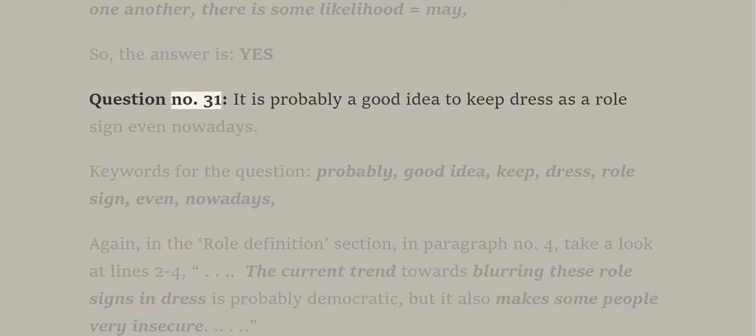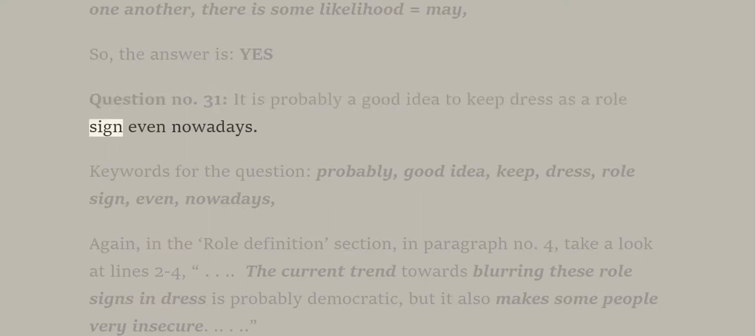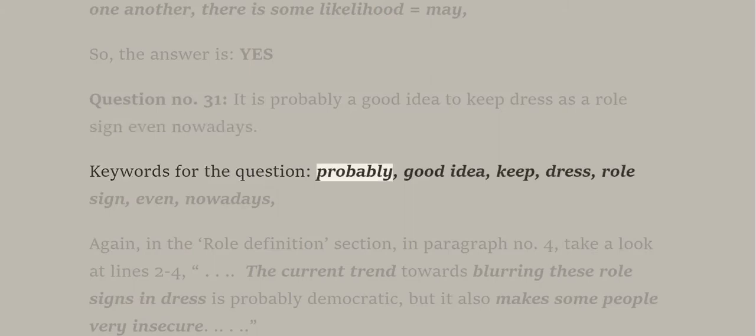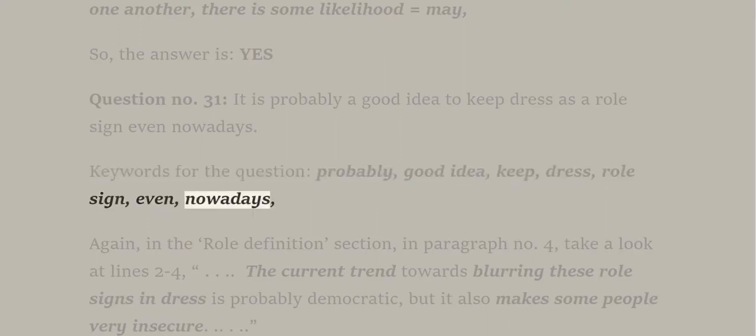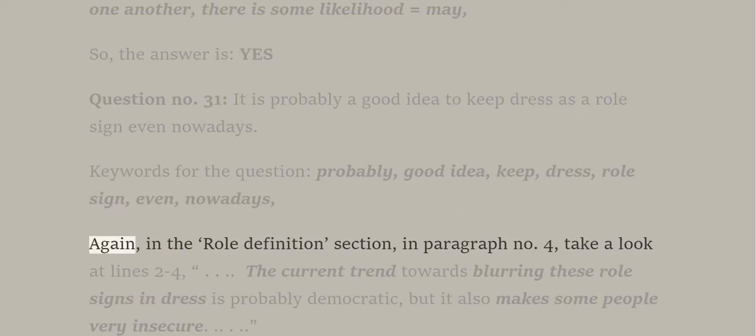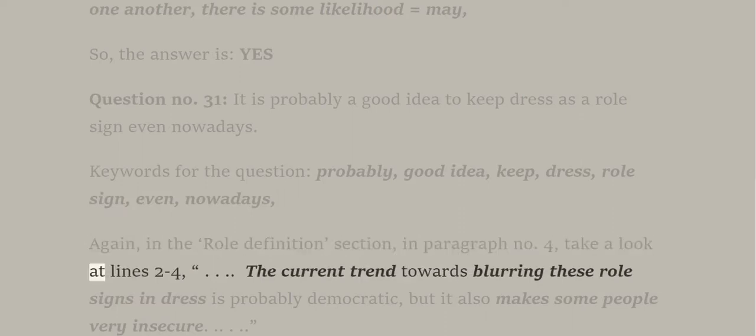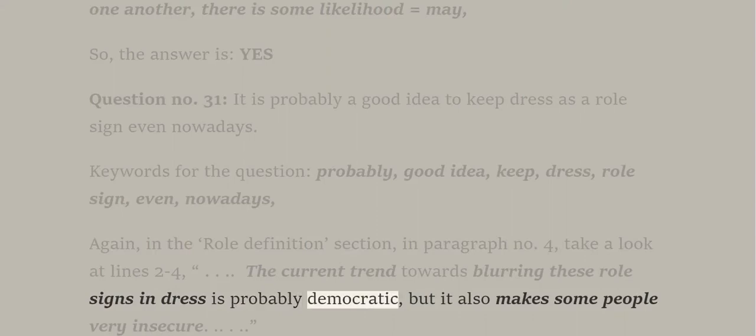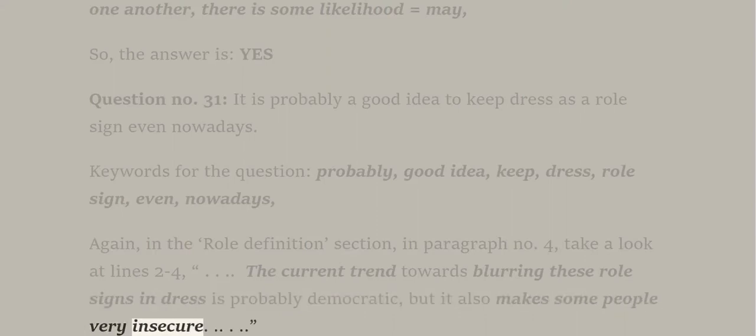Question number 31. It is probably a good idea to keep dress as a role sign even nowadays. Keywords for the question: probably, good idea, keep, dress, role sign, even nowadays. Again, in the role definition section, in paragraph number 4, take a look at lines 2 to 4. The current trend towards blurring these role signs in dress is probably democratic, but it also makes some people very insecure.